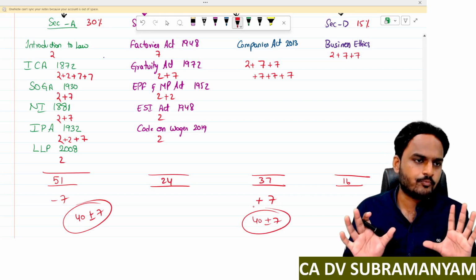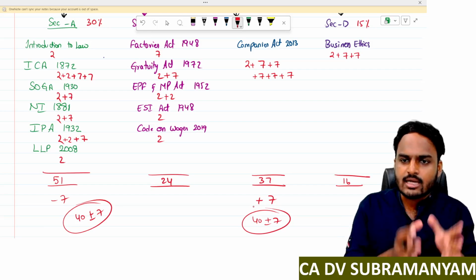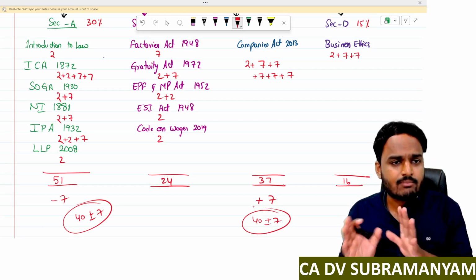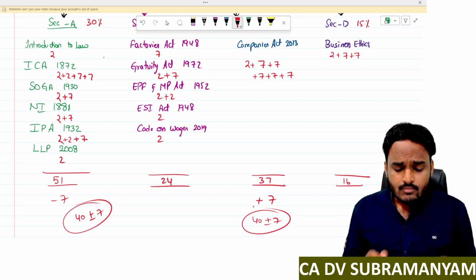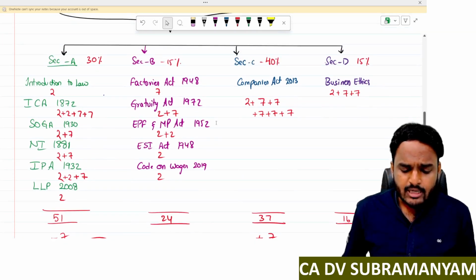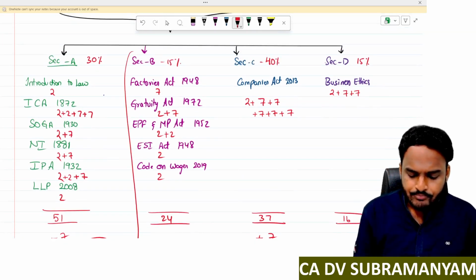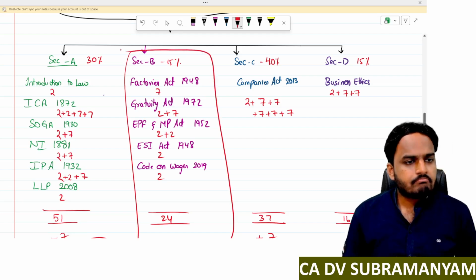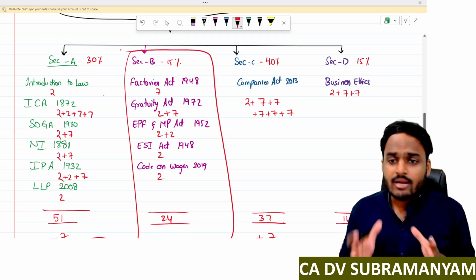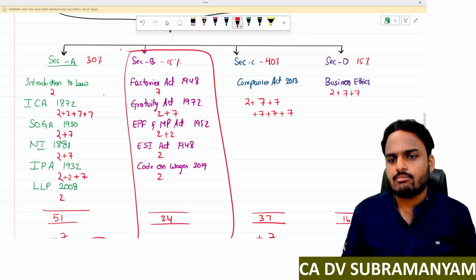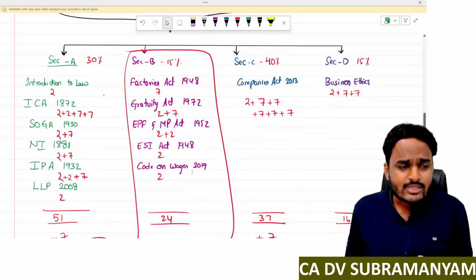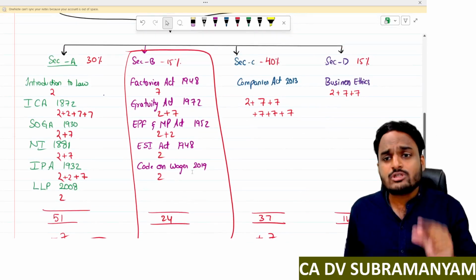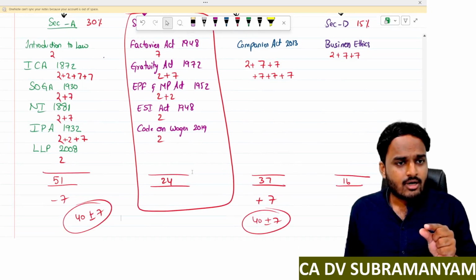Interchange is possible. Sometimes you may get more marks in commercial laws, sometimes you may get more marks in the Companies Act. Is it clear? And one more thing, even if you ignore one particular section, suppose section B, sir, I didn't read it or I'm not having time to revise section B. Ignore it, no problem. Why? Because questions related to section B are coming in one question. Are you getting my point, students?